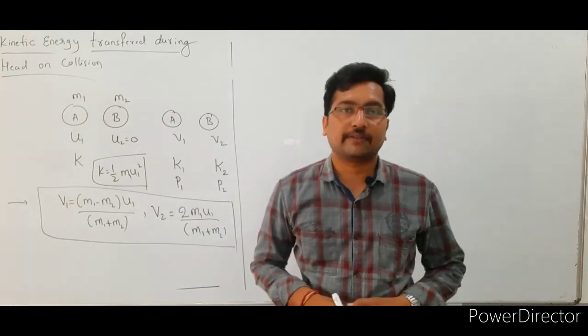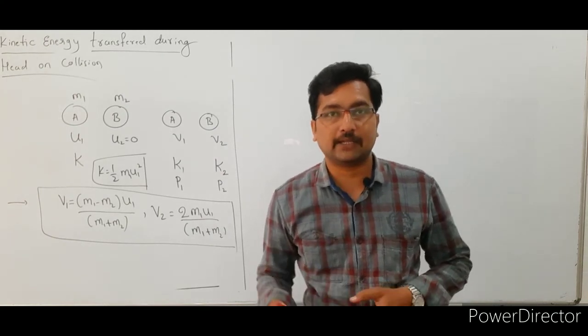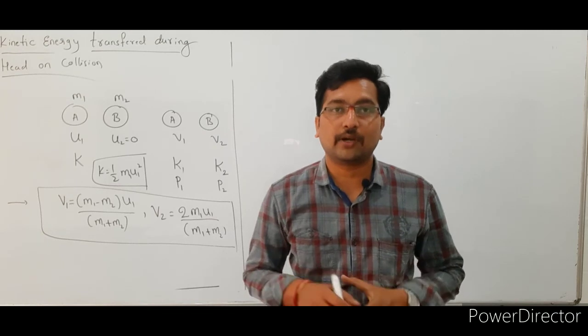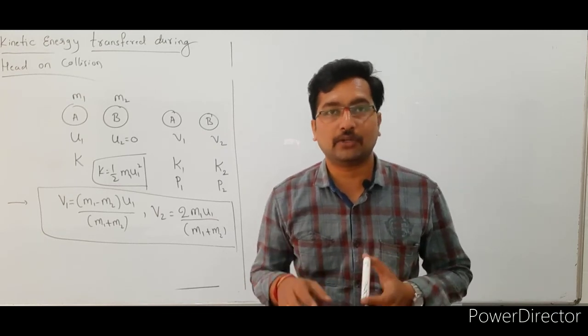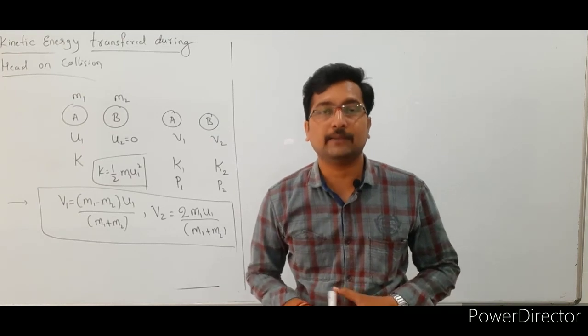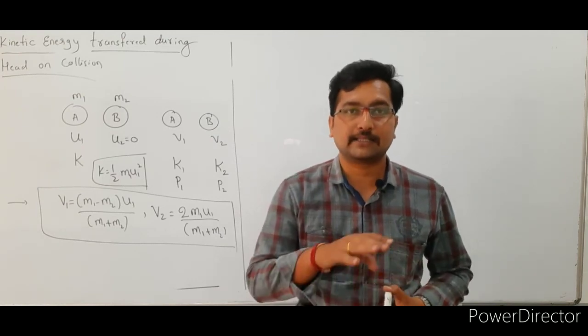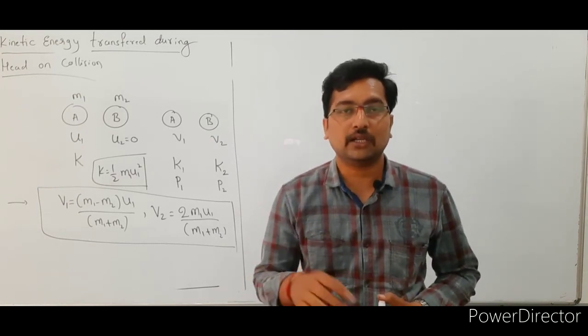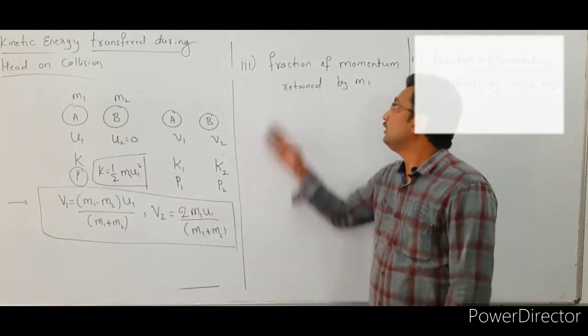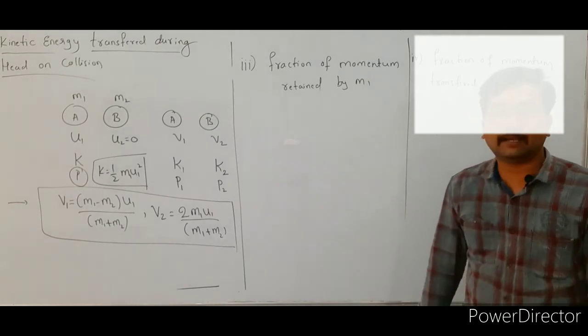So the transfer of kinetic energy from first body to the second body is 100% when the masses of the two bodies are the same, that is m1 is equal to m2 is equal to m, and the second body is at rest. In that case only, 100% of kinetic energy is transferred from first body to the second body. Okay, the next one, fraction of momentum retained by m1.